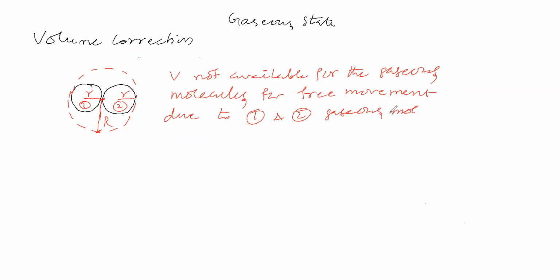How much? Due to 1 and 2 gaseous molecules, how much volume is not available?